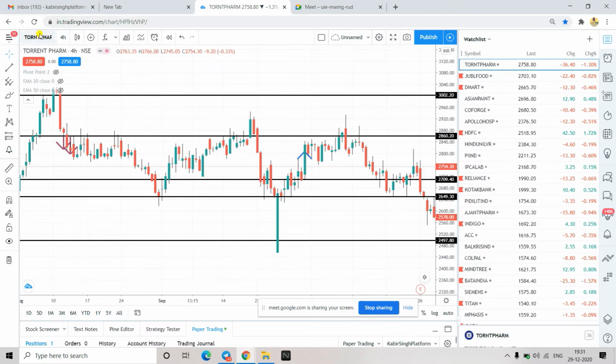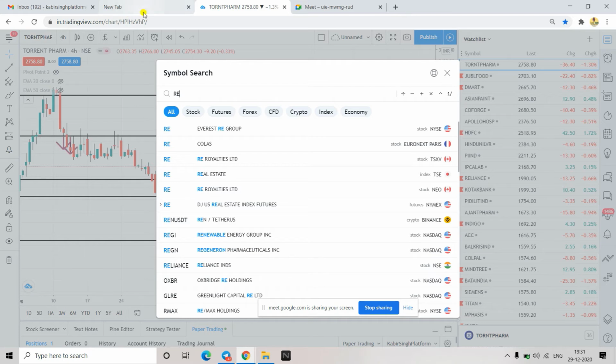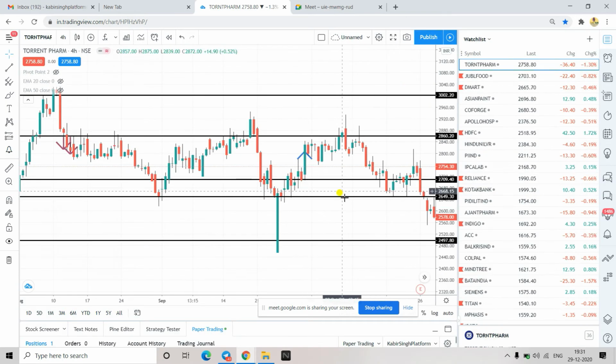I'll show you an example of a bearish one. What is the discount here you are saying? Discounted price is the price where the majority of the traders think that the price at which it is trading now is something where they can invest. So that is the discounted price.